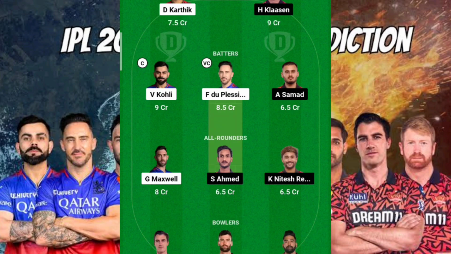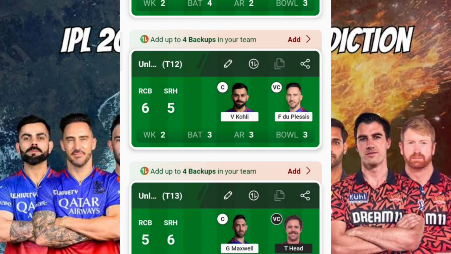Especially in the cases of Will Jacks as well as DK, which we need to consider here. Again, DK here as well, just including him in the team because there are chances that he will score some 20 runs, so that he'll be there in the DT. Okay, so this is what my team is about when a very good partnership happens between Virat Kohli as well as Faf du Plessis. So this is my 12th team.